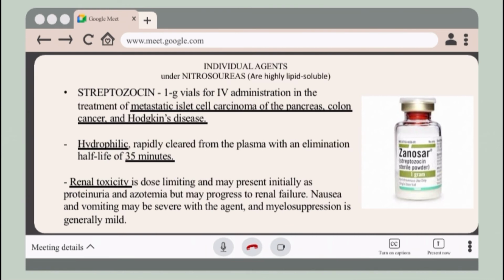Under that, we have streptozocin. It is available in 1 gram vials for IV administration in the treatment of metastatic islet cell carcinoma of the pancreas, colon cancer, and Hodgkin disease. It is hydrophilic, rapidly cleared from the plasma with an elimination half-life of 35 minutes. The dose-limiting toxicity is renal toxicity, initially as proteinuria and azotemia, but may progress to renal failure. Nausea and vomiting may be severe with the agent, and myelosuppression is generally mild.